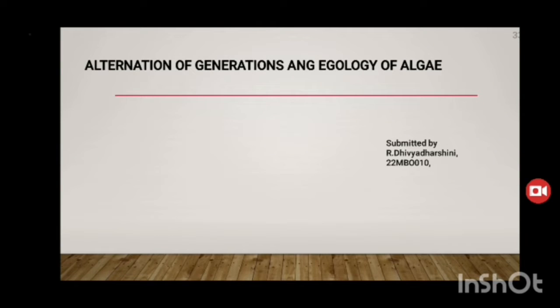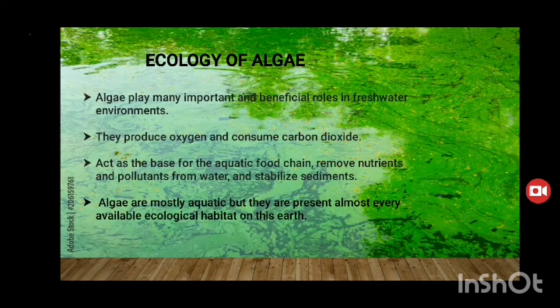Alternation of generations and ecology of algae. Ecology of algae. Algae play many important and beneficial roles in freshwater environments. They produce oxygen and consume carbon dioxide, act as the base for the aquatic food chain, remove pollutants from the water, and stabilize the sediments.